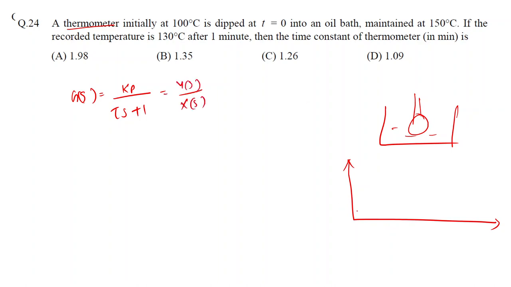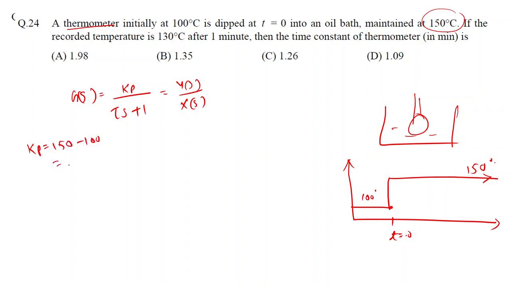And in this system, initially the temperature was 100 degrees Celsius, and at time t equal to 0, we are inserting the thermometer into this fluid bath of 150 degrees Celsius. That is, we are providing the step input to the system. Okay, so over here the temperature is 150 degrees Celsius, and over here it is 100 degrees Celsius. So from this plot you can see that Kp is 150 minus 100. Okay, so the process gain is 50 degrees Celsius, and the input that we are providing is the step input.